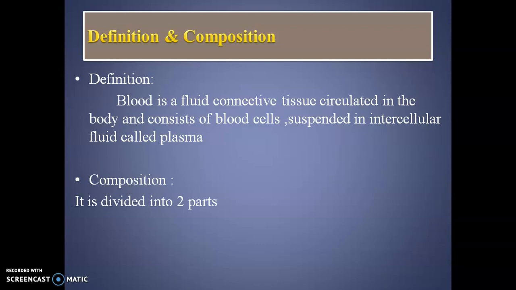For understanding purposes, blood is divided into two parts. First is blood plasma and second is blood cells. Blood plasma occupies 55% of total blood volume and blood cells occupy 45% of total blood volume.